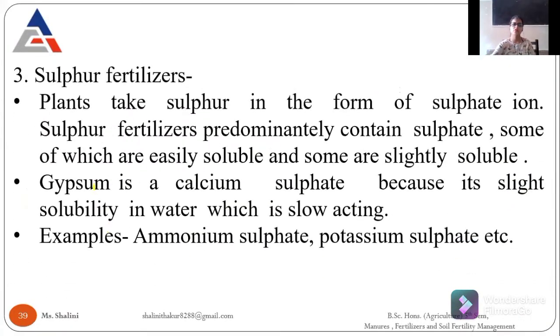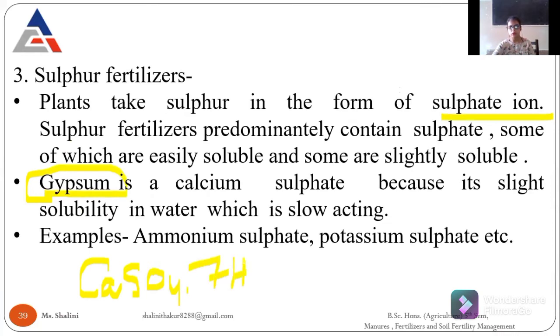Then come the sulfur fertilizers. Plants take sulfur in the form of sulfate ions, so we are applying gypsum. You know the formula of gypsum, that is calcium sulfate plus two molecules of water. That is the chemical formula of gypsum.